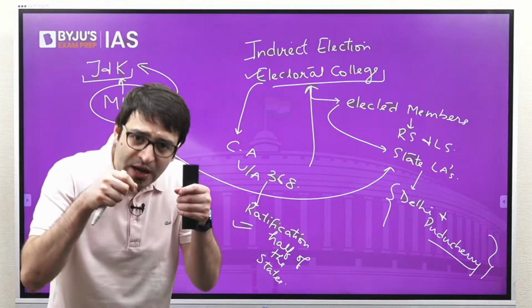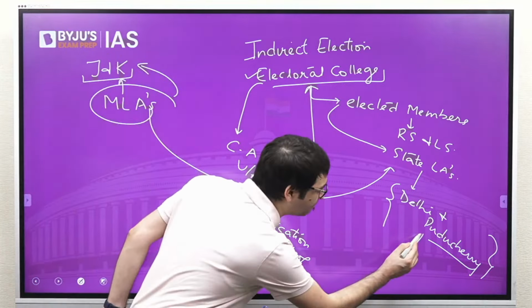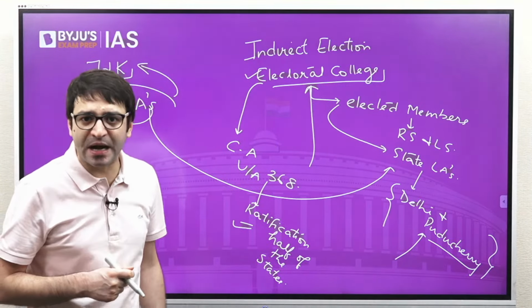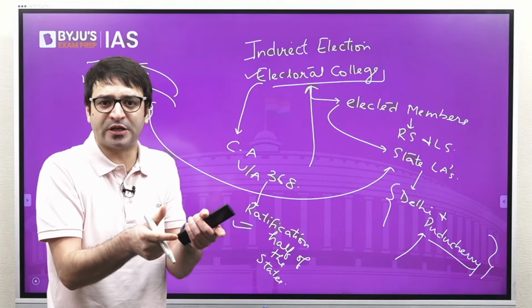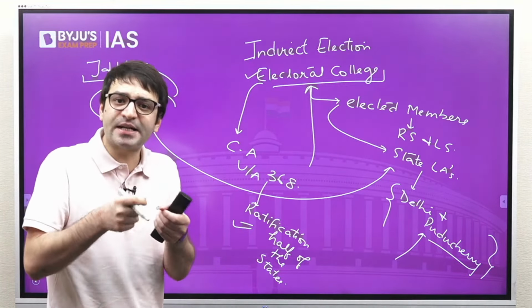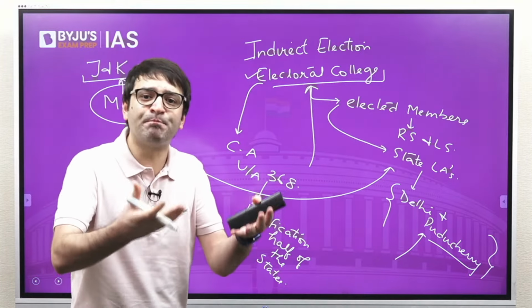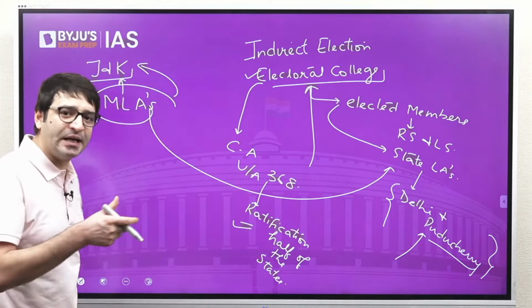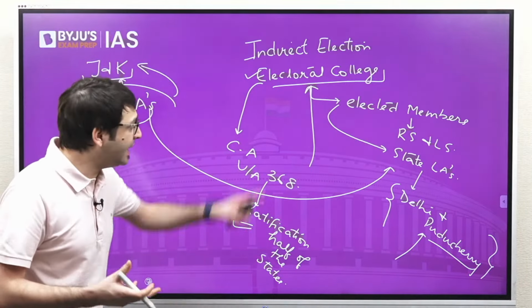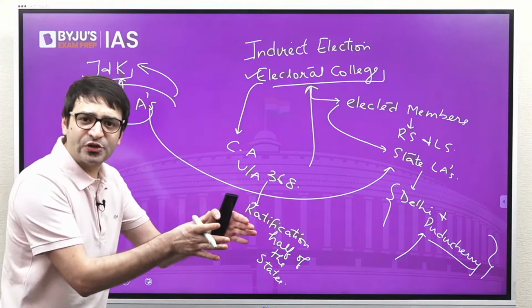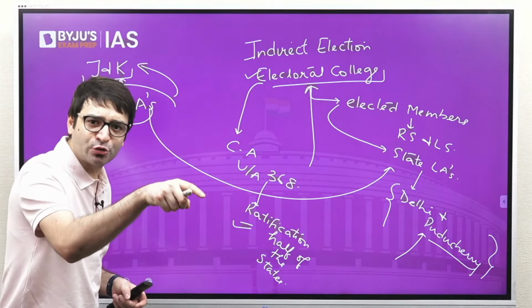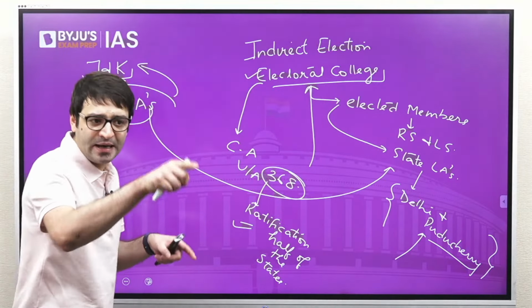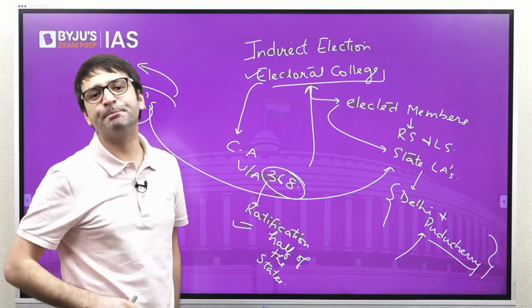And this is exactly how it was done when the 70th Constitutional Amendment Act was passed, and through this Act, the elected MLAs of Delhi and Puducherry became part of the Electoral College to elect the President of India. So if J&K MLAs are also to be included in the Electoral College, one explanation is that you need to amend the Constitution using Article 368 and get this constitutional amendment bill ratified by half of the states as well.